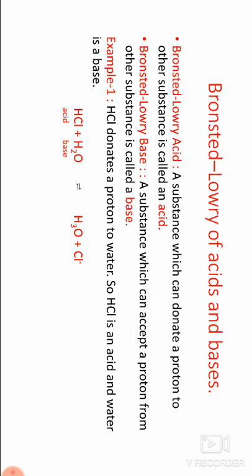Next, explain the Bronsted-Lowry theory of acids and bases. Then next question, what is a conjugate acid-base pair? Give one example. Next, write the limitations of the Bronsted-Lowry theory.